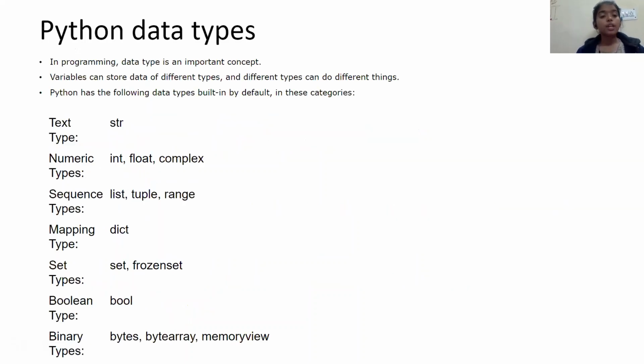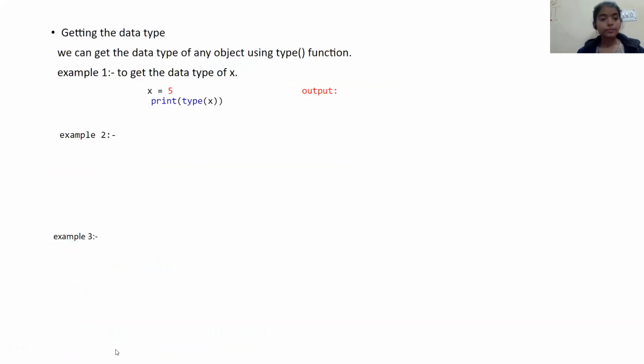Python data types. In programming languages, data types are very important. Python supports different types of data types like numeric data types, which include int, float, complex. Text data type: str, which is used for strings. Sequence: list, tuple, range. It is very similar to an array. Mapping: dict. Set: set, frozenset. Boolean type: bool. Binary types: bytearray, memoryview, etc.